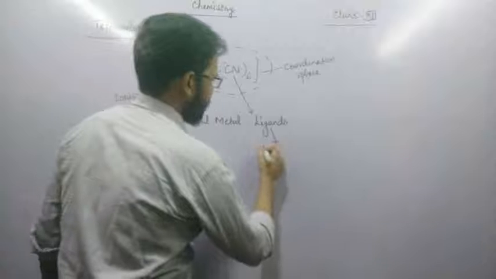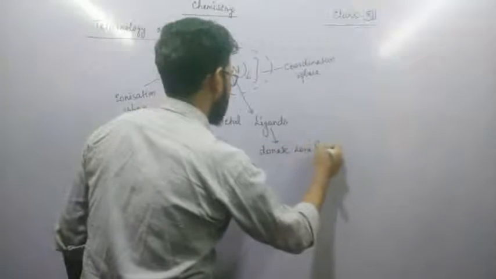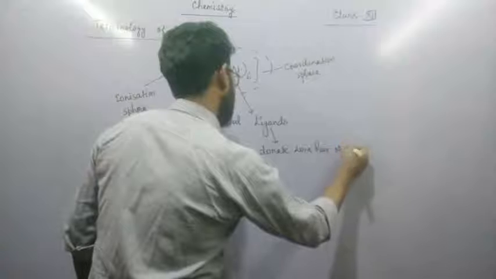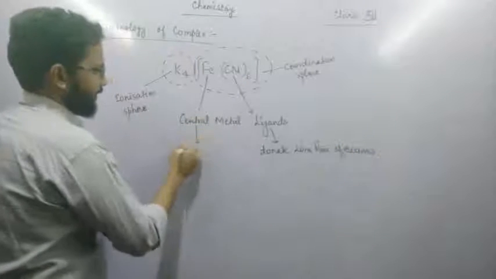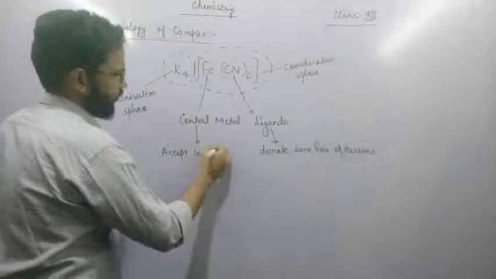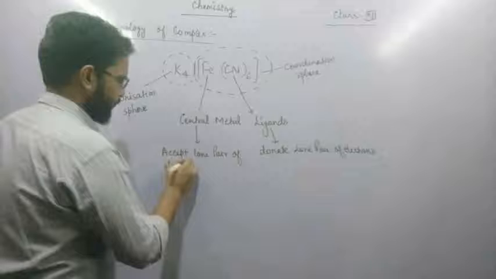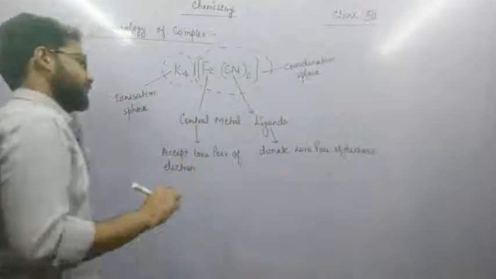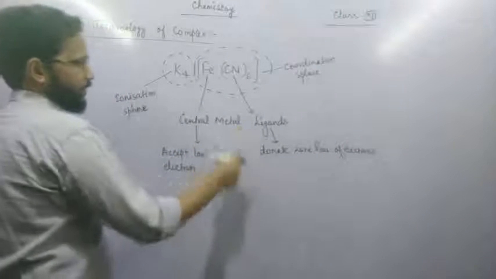So ligands donate lone pairs of electrons, and the central metal accepts lone pairs of electrons, or the central metal provides d orbitals for ligands.